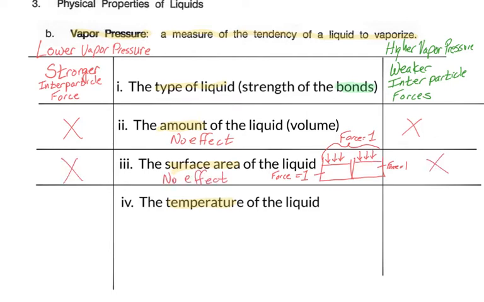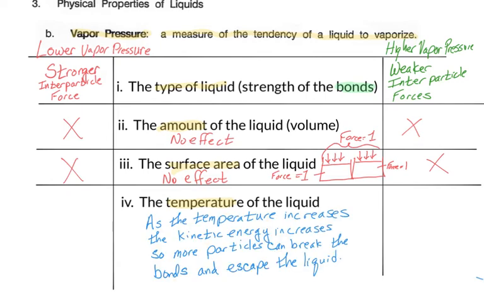And that leaves us with number 4, the temperature of the liquid. And this does have a major effect on the vapor pressure. As the temperature goes up, the kinetic energy increases. Those particles have enough energy to escape from the surface, and so the vapor pressure increases.